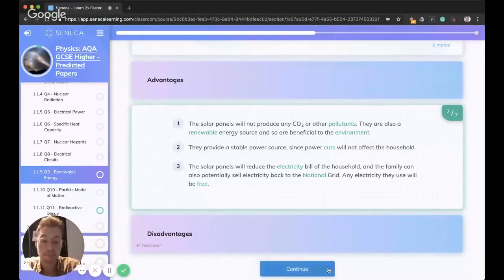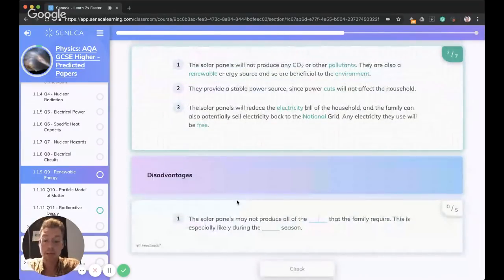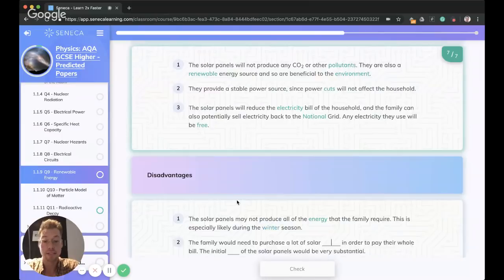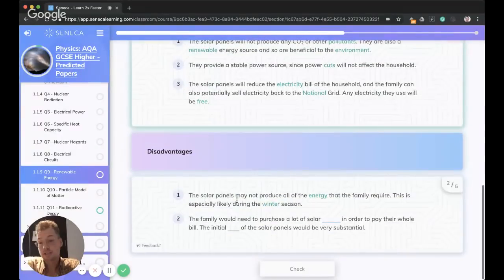Okay, disadvantages. So again, once you've listed out the advantages, just have another sentence very clearly stating that you're now going to be talking about the disadvantages. So something like, however, there are some disadvantages of using solar panels. So the solar panels may not produce all of the energy that the family requires. And this is especially likely during the winter season. So that makes sense, right? It's colder, it's not as sunny, and like winter's awful, like it's dark by 4 p.m. and it's cold, and like then you get home and you haven't got any electricity. Like, I would not be about that life.